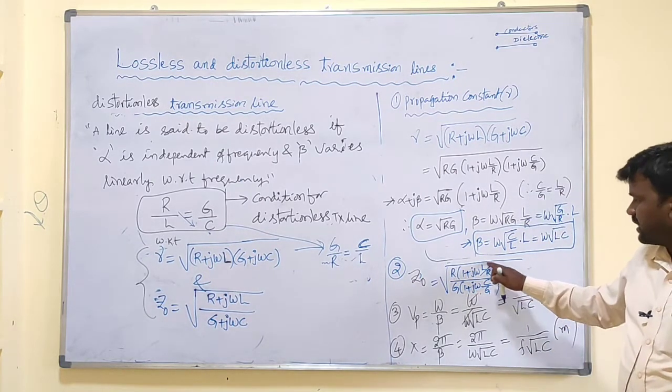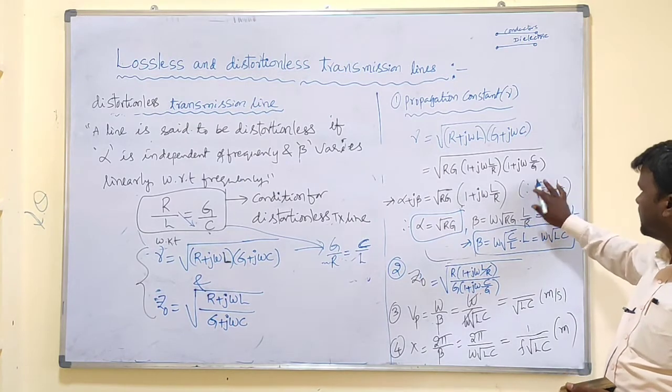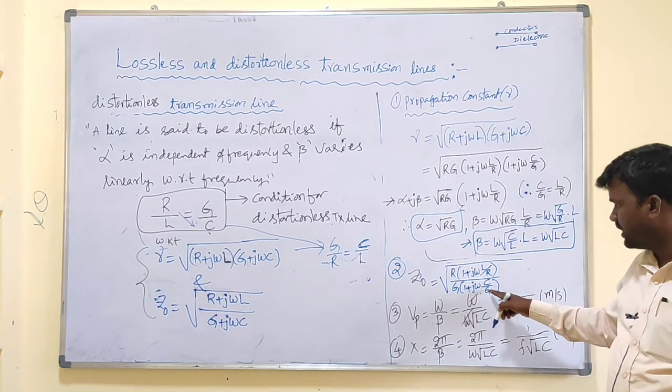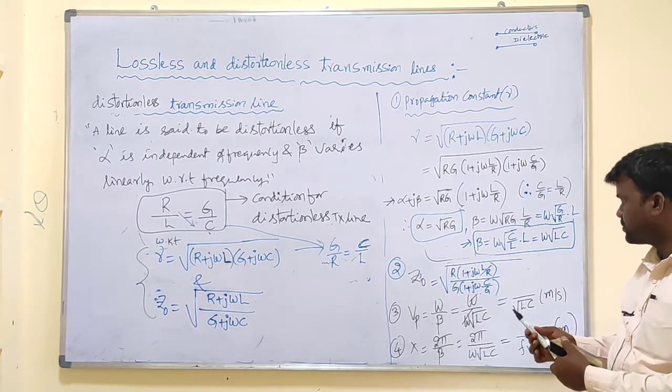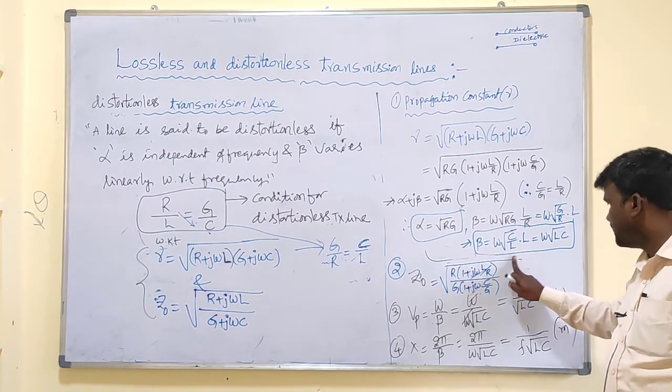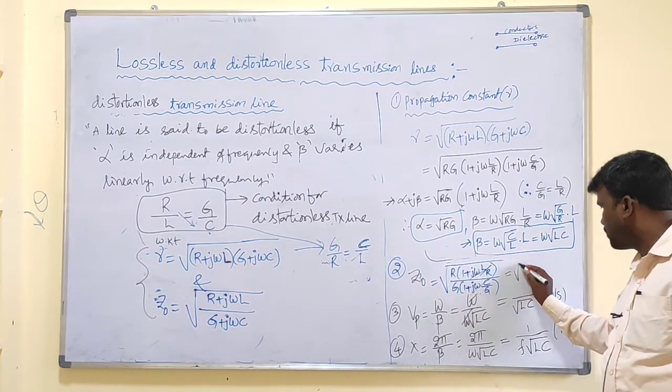C by G is nothing but L by R. These two are cancelled out. Finally we got this as root R by G.